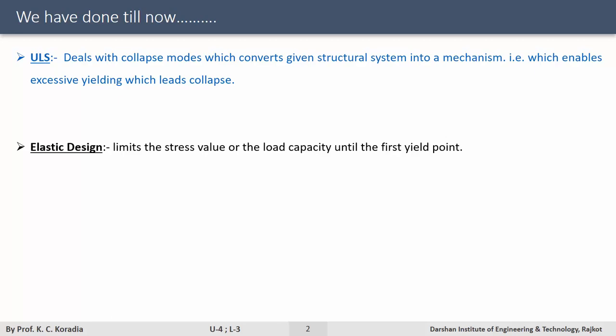Now let us see what is the difficulty or what is the main lacuna in the design mechanism, and therefore we will partially shift our design principle from this to an ultimate load design, moving on to what we call the concept of excessive yielding, or ultimately what the literature refers to as plastic design of the section.